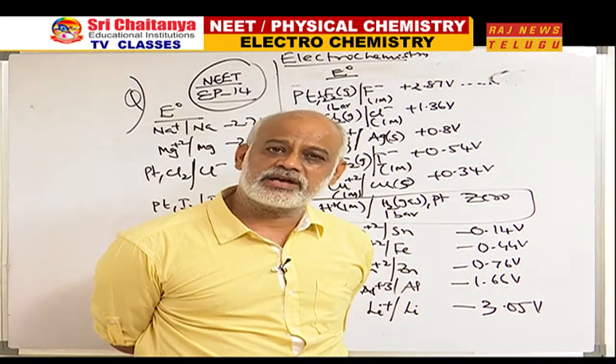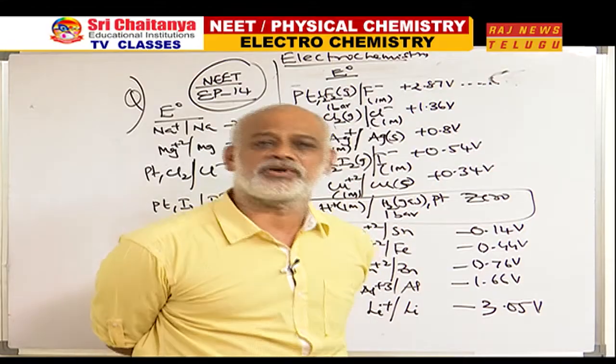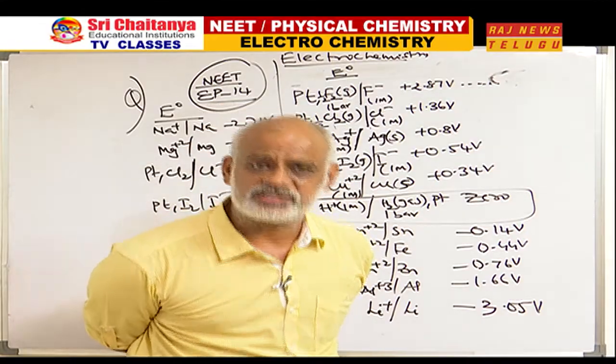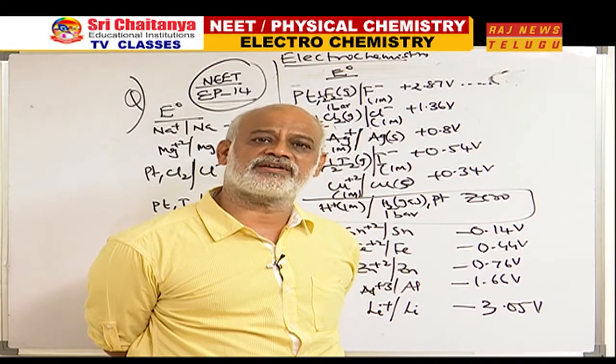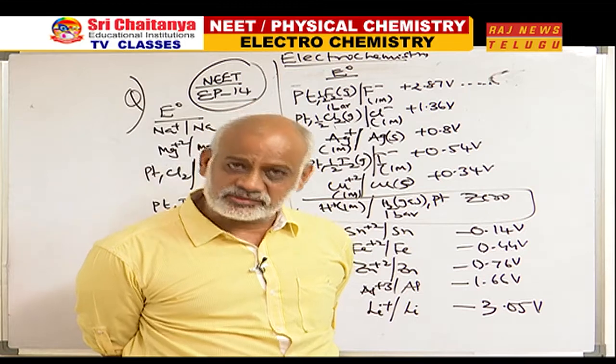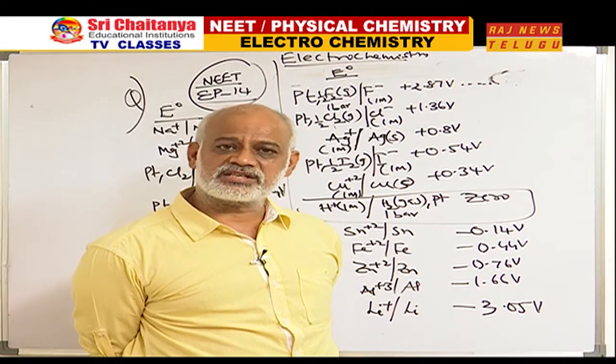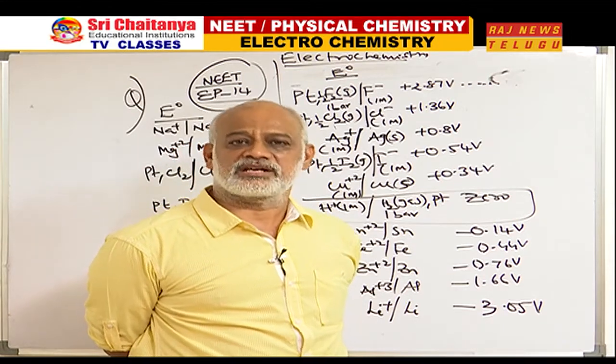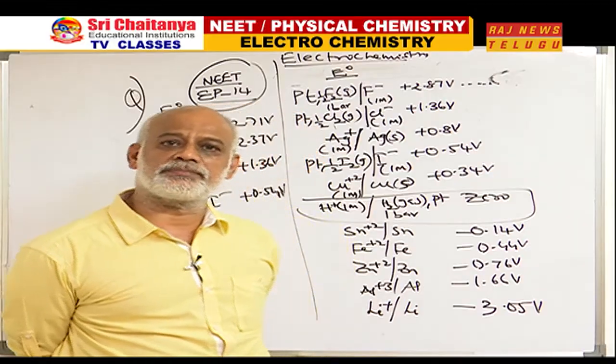SRP values of non-metals are invariably positive. For non-metal electrodes, SRP value is always positive. For metal electrodes, generally negative, except in the case of copper, silver, gold, mercury and palladium.